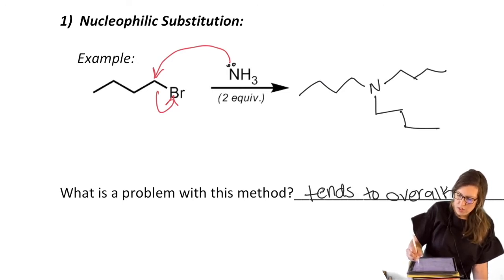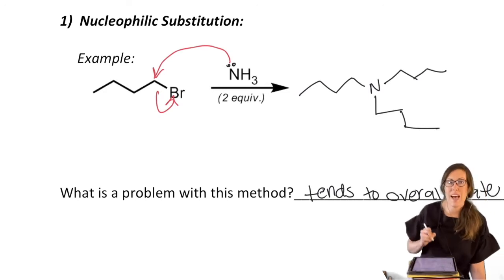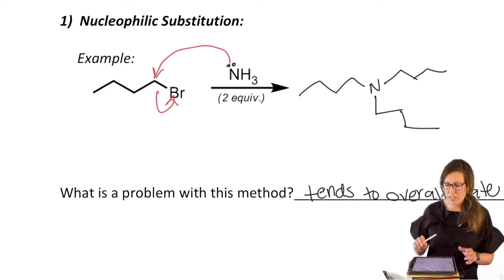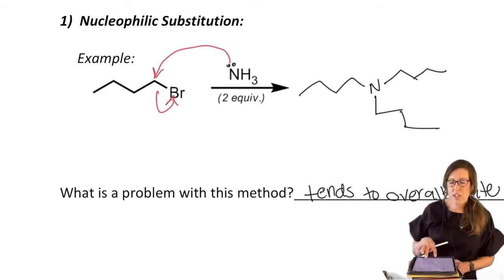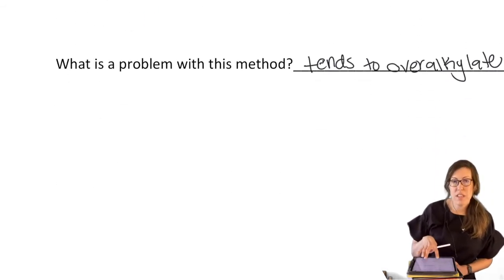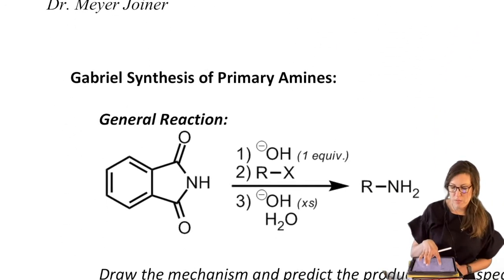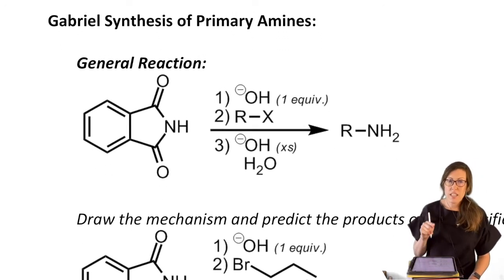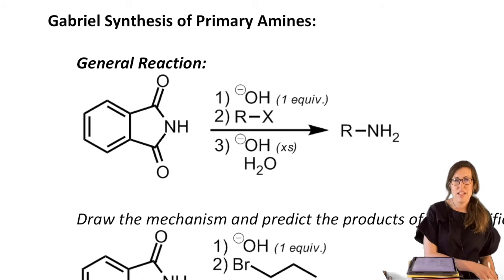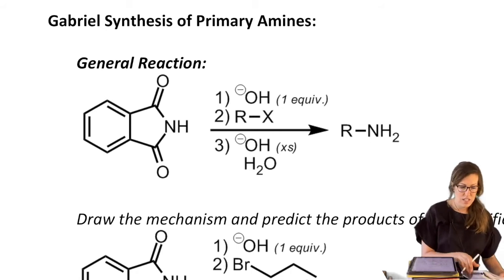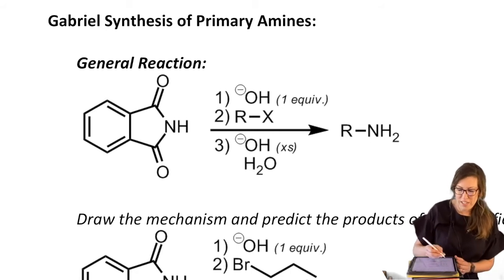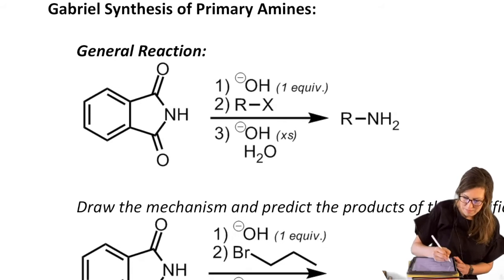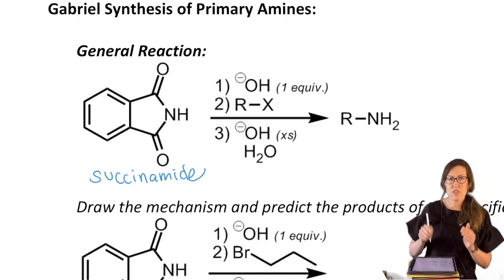So if you wanted to over-alkylate and form the trialkylamine, fine. But if you didn't, then there is another method with much higher level of control called the Gabriel synthesis to make primary amines, which requires blocking the two sites that would get over-alkylated with this fancier ring structure called succinimide. So you need to be able to recognize that, draw it, start with it.